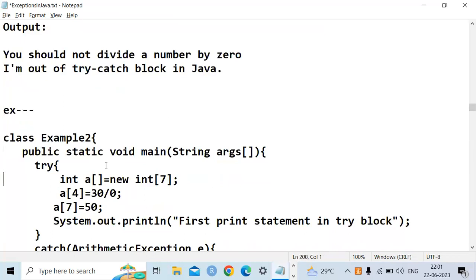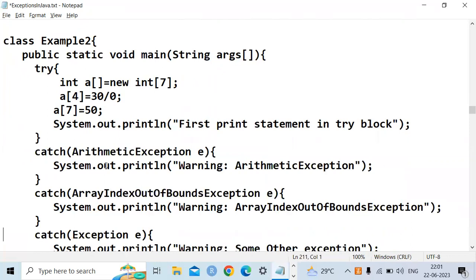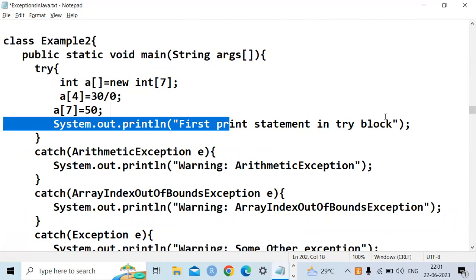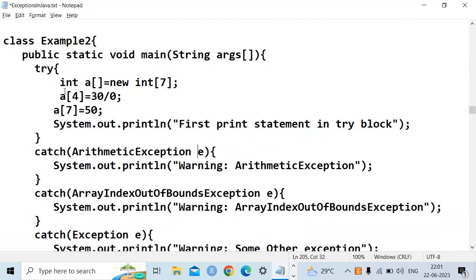Okay. Now see this one more example here. In the try block, I have created an array with size 7. I have given array index 4 the value 30 by 0, and array index 7 the value 50. Now I will display that the first print statement is in the try block. Now my question: what is the output of this one? Arithmetic exception. Very good.